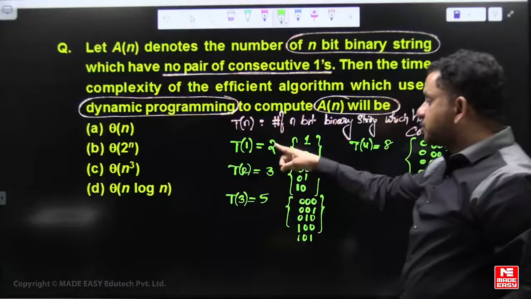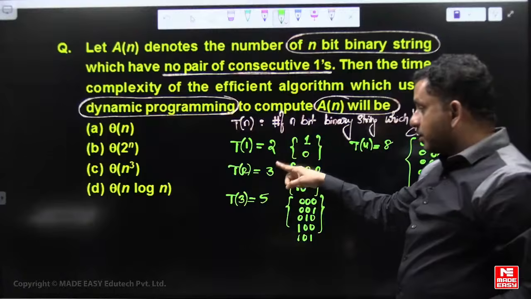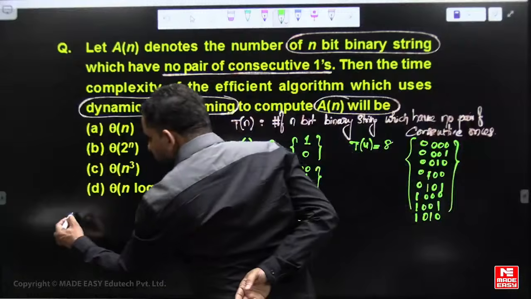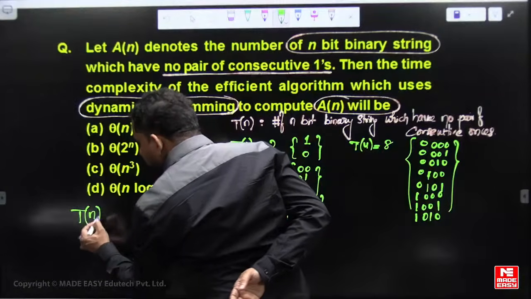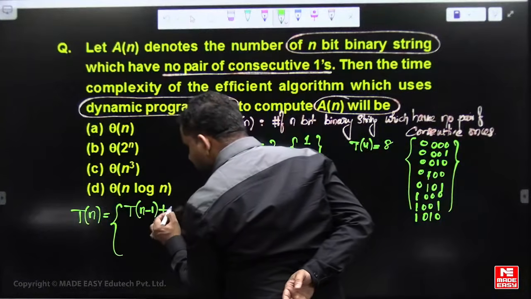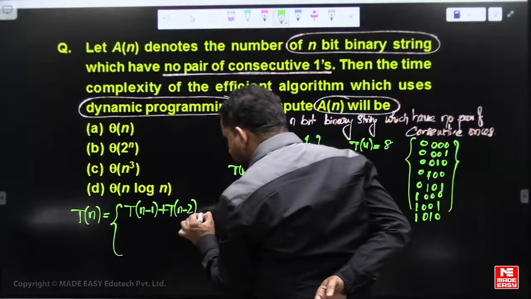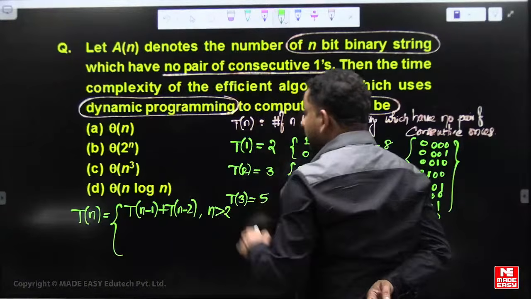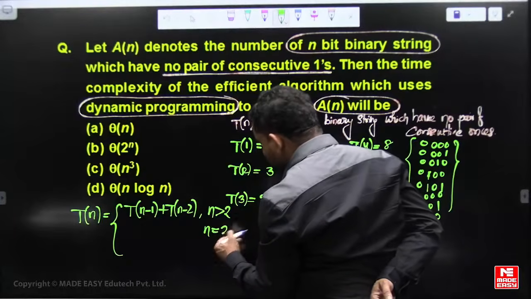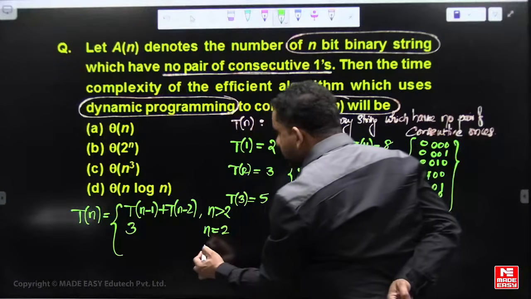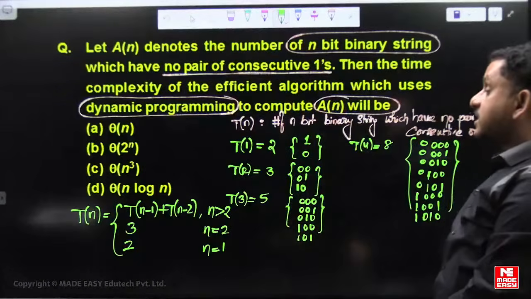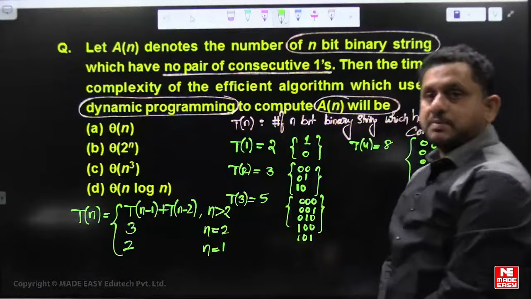See, T of 1 is 2, T of 2 is 3, 2 plus 3 is 5, 5 plus 3 is 8. If you observe the recursion, T of n is T of n minus 1 plus T of n minus 2, for n greater than 2. For n equal to 2, 3 choices is the base condition. For n equal to 1, 2 choices is the base condition. So this is the recurrence equation to solve this problem using dynamic programming.